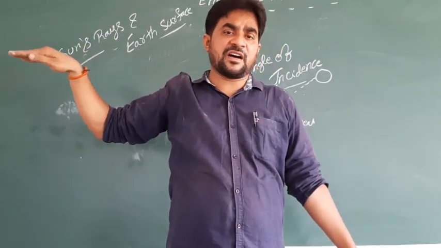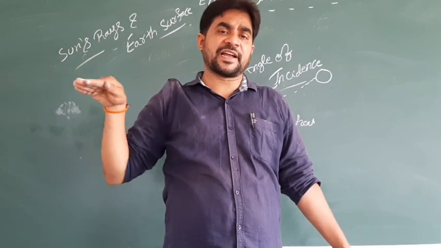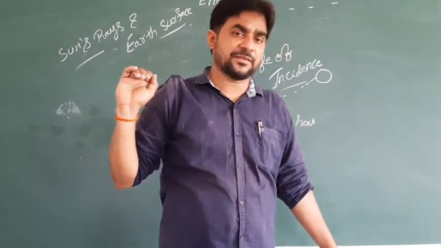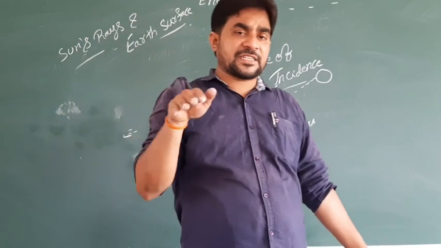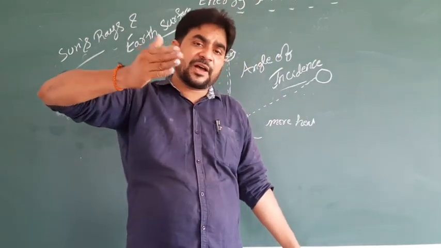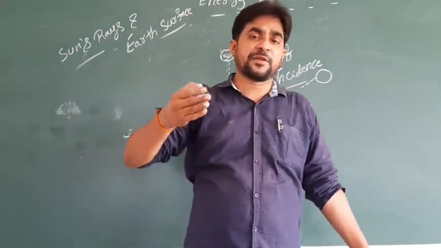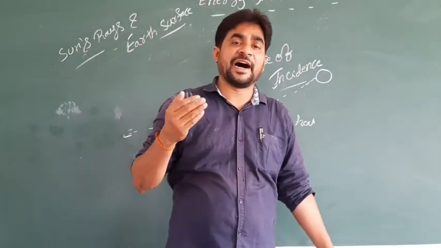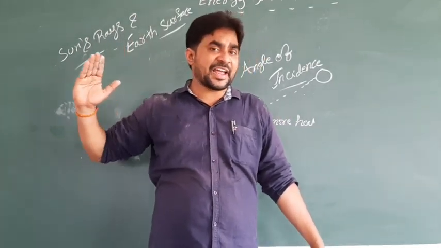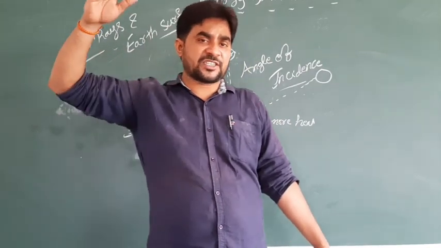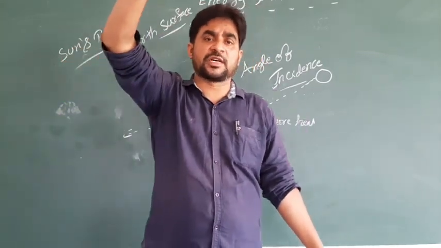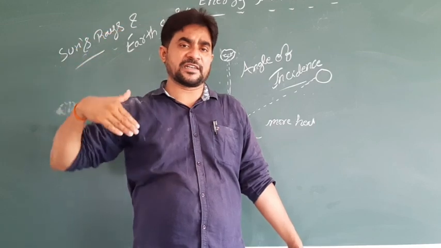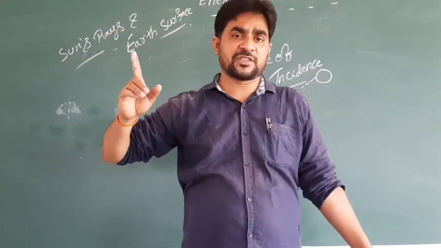Imagine the rays of the sun are always straight on the equator. Because of the rays, on both sides of the equator, the people feel higher temperature. If the angle of the sun changes, going towards the northern side and southern side, the angle changes.